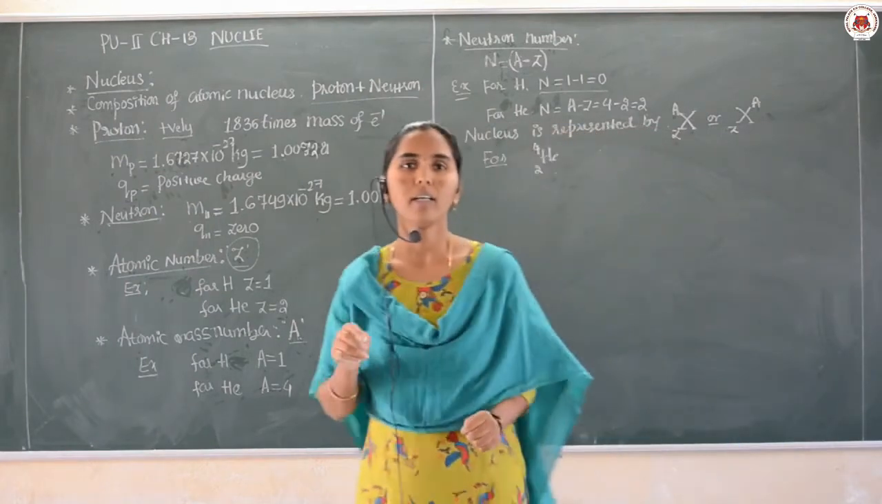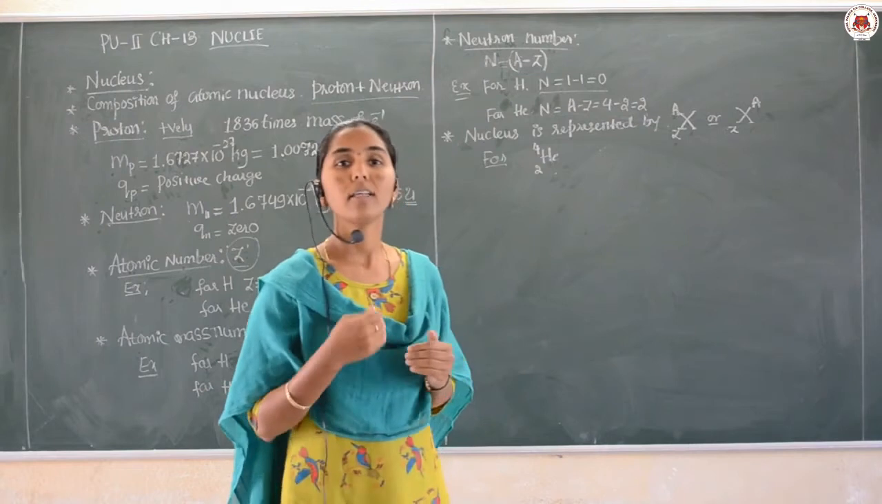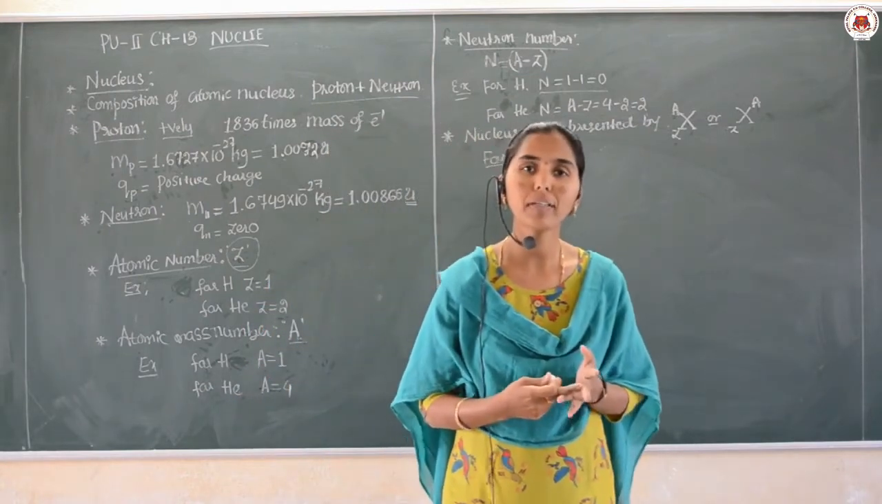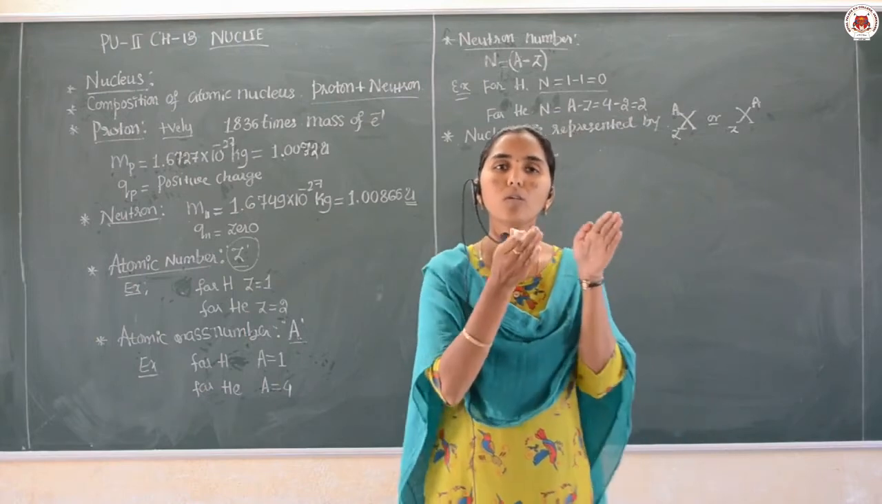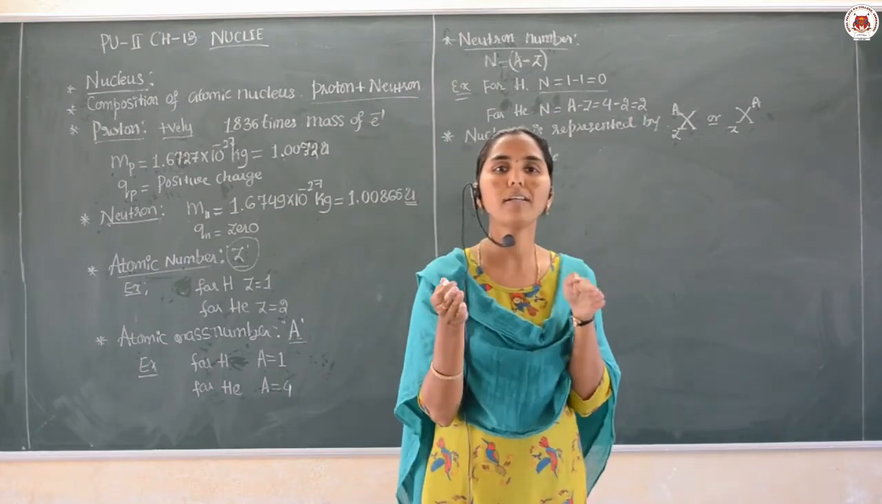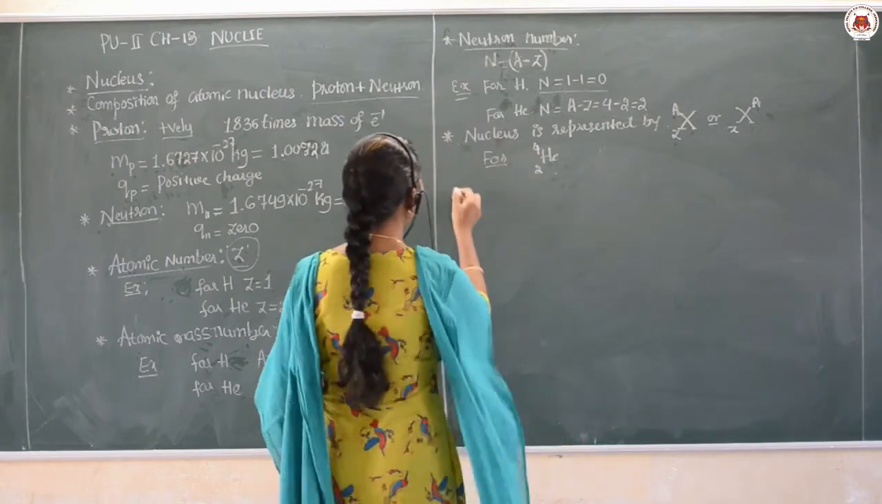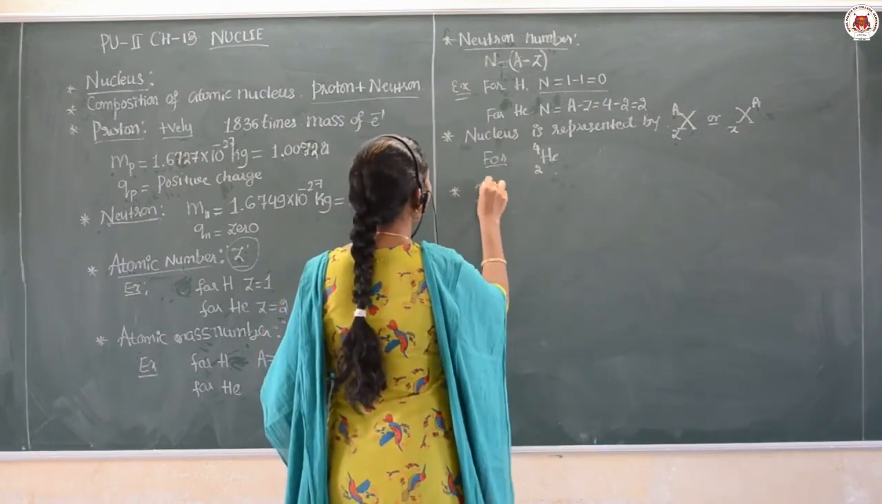Okay. Then now, based on the number of protons, atomic mass number and neutrons, the nuclei are classified into basically 3 different types. First one, isotopes.